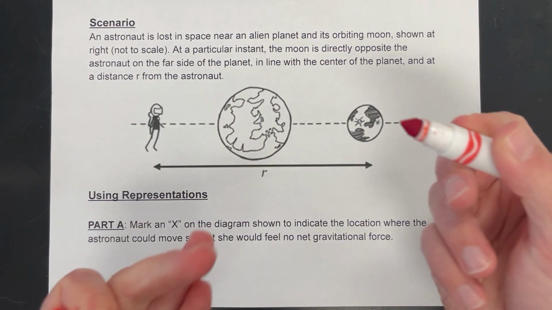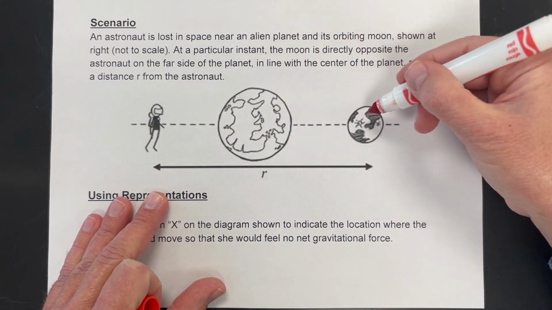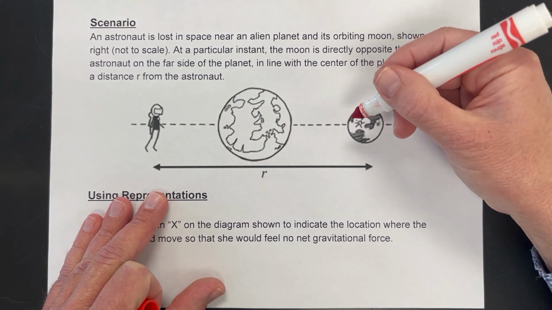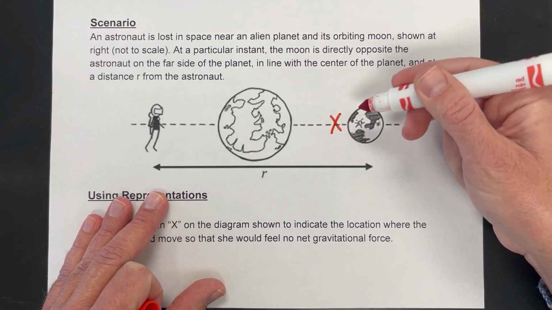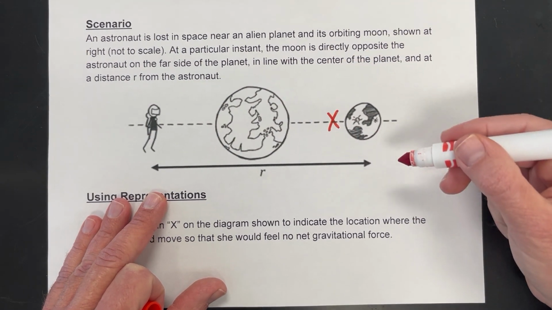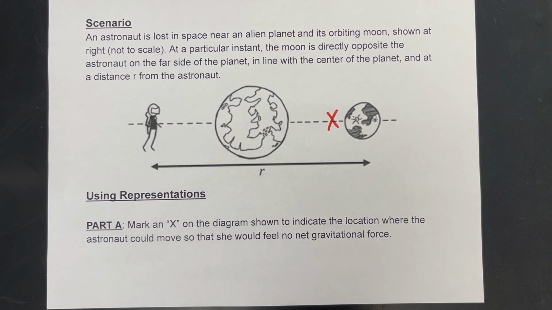So besides infinity far away, she'd have to be equally pulled one way by the planet and the other way by the moon. So we've got to be in between. And the other thing to consider is, since the moon is smaller, we have to be closer to it than the planet for it to pull with an equal force there.